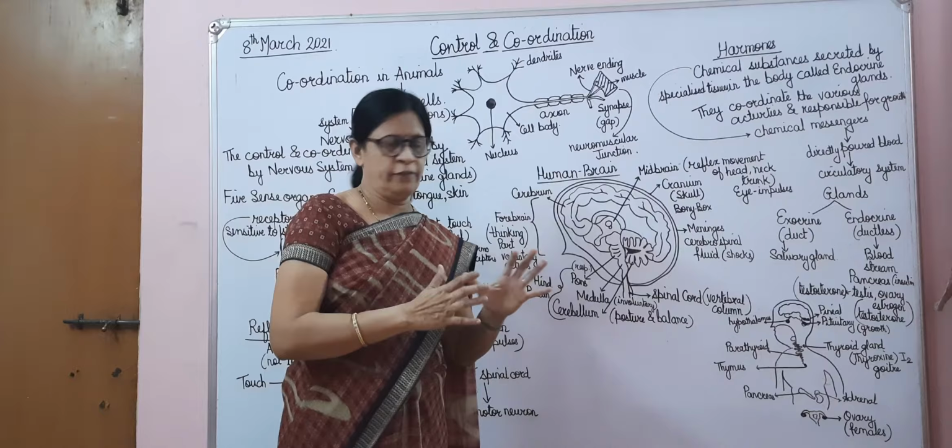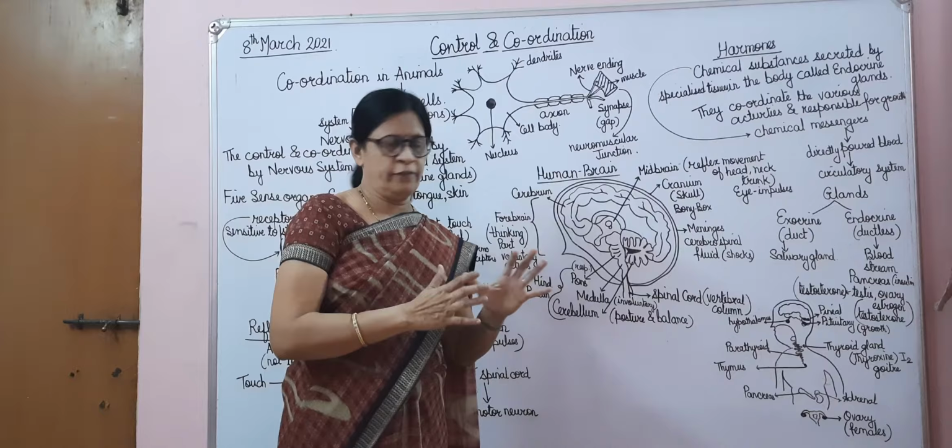We have 5 sense organs, that is the eyes, the nose, the ears, the tongue and the skin. Now these sense organs produce stimuli, and because of this stimuli, we are sending signals to the nervous system, and the nervous system sends back impulses so that we react to whatever stimuli we get because of these sense organs. Now these sense organs have some cells together which are known as the receptors.